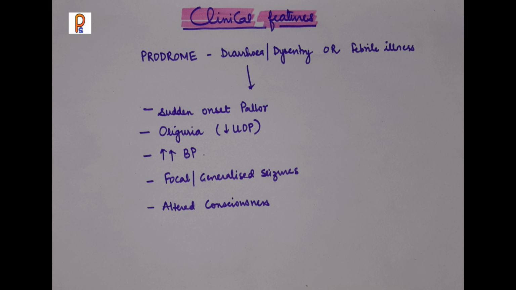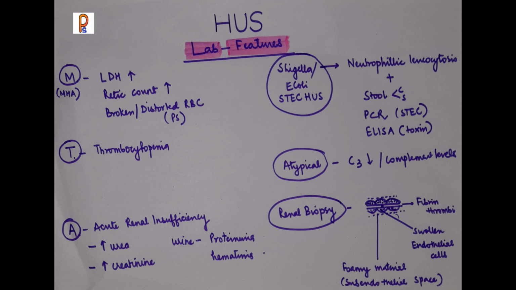Now we will make the diagnosis with the help of the clinical features and also the lab features. The lab findings are characteristic, due to the passage of RBCs and platelets through the damaged and clotted vessels, which leads to damage of the RBCs and platelets. So in HUS, we will get findings of hemolysis, like LDH raised and retic count raised. There will be broken, distorted RBCs on peripheral smear.